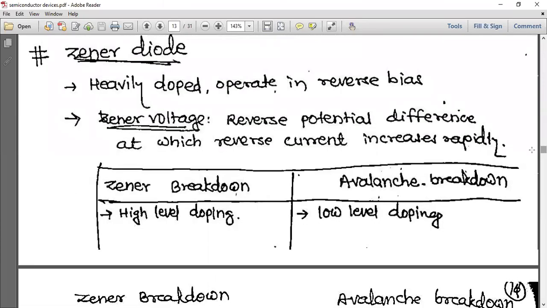Next is a Zener diode. First, a Zener diode is a heavily doped diode that operates in reverse bias condition. Zener voltage means the reverse potential difference at which reverse current increases rapidly. I have given the difference between Zener breakdown and avalanche breakdown. In Zener breakdown, high level doping is there, and low level doping in avalanche breakdown, which is in an ordinary diode.